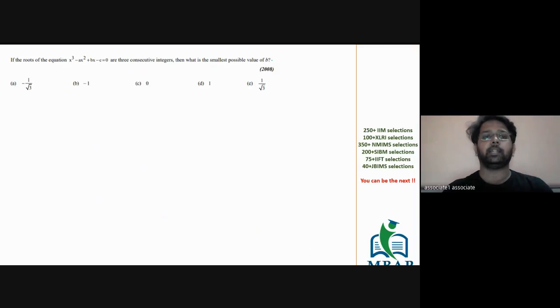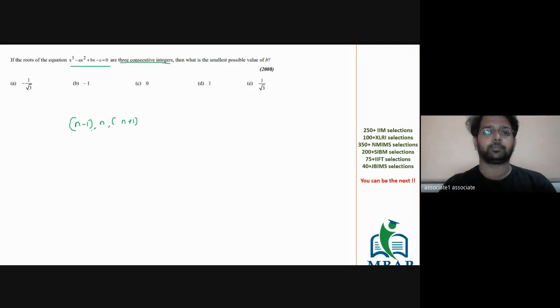So they are saying the roots of the expression x cube minus ax square plus bx minus c is equal to 0 are three consecutive integers. How do you note the three consecutive integers in the numerical form? Consider it to be n minus 1, n, and n plus 1. Of the given expression, this is the sum of roots taking 1 at a time, this is 2 at a time, this is 3 at a time. So this part b is nothing but the sum of all the roots taking 2 at a time.